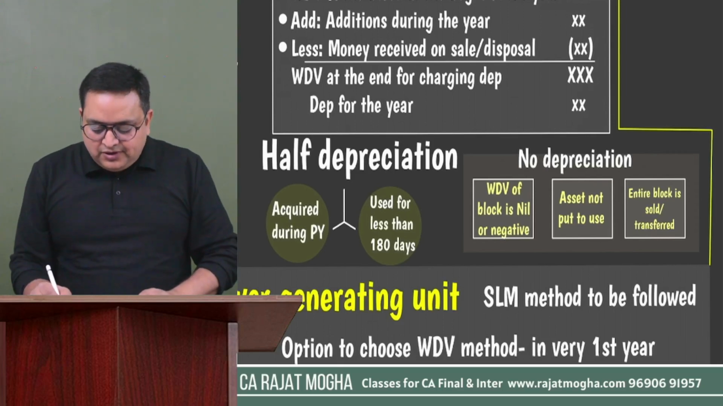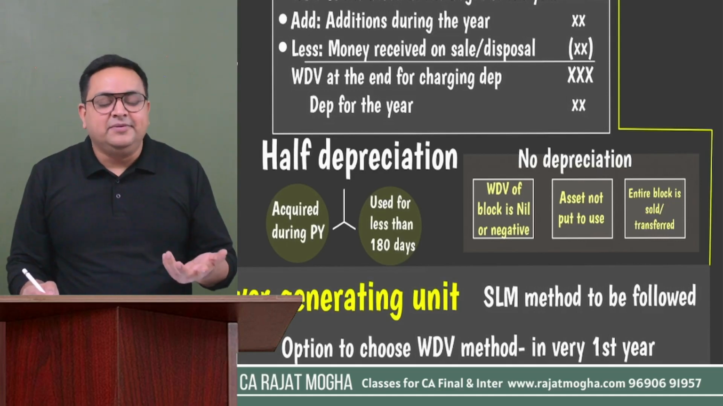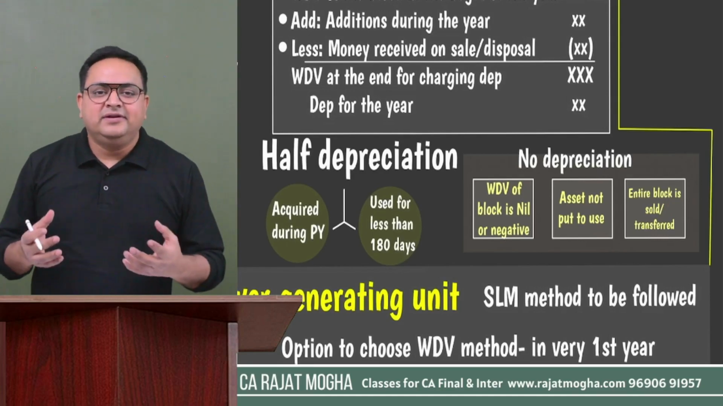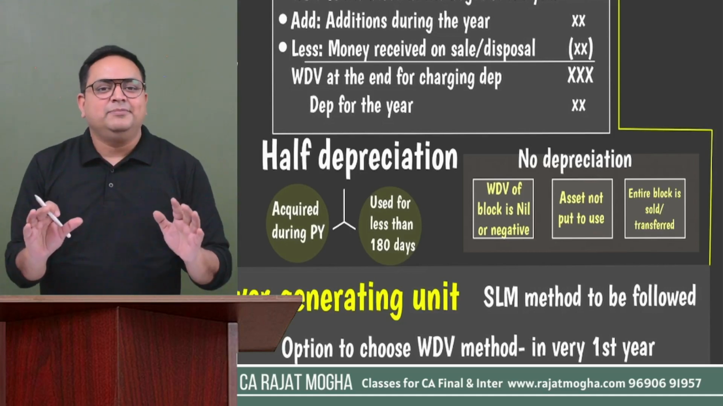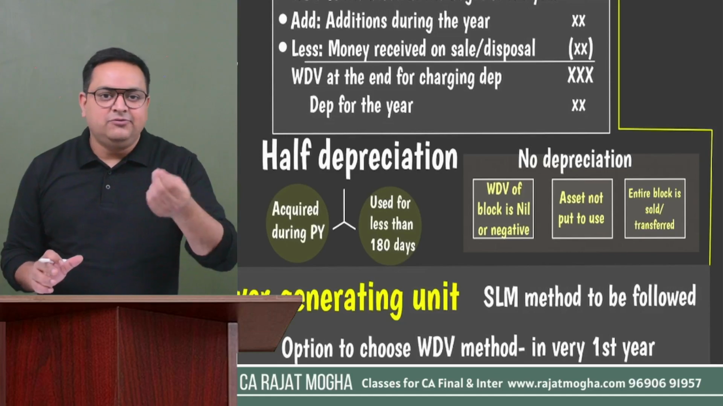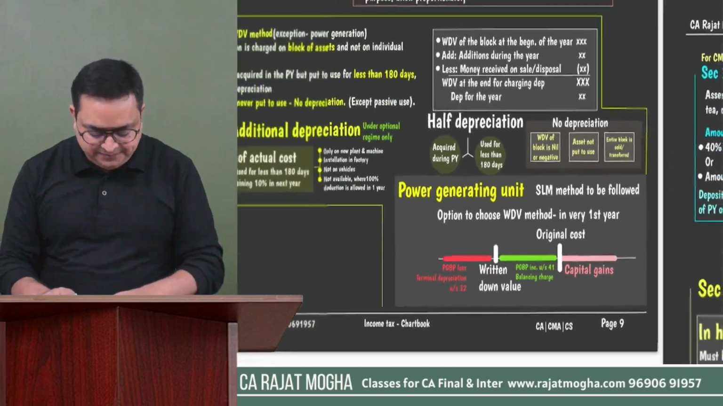Okay. So for the entire block, we understand if the entire block is sold, in that case, we cannot charge depreciation. Why? Because we charge depreciation on block of assets. If the entire block is sold, right? In that case, please do not charge depreciation. In that case, there would be capital gain, either loss or gain, whatever the case may be.